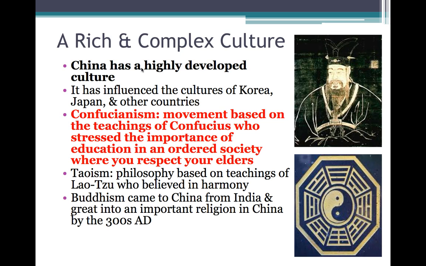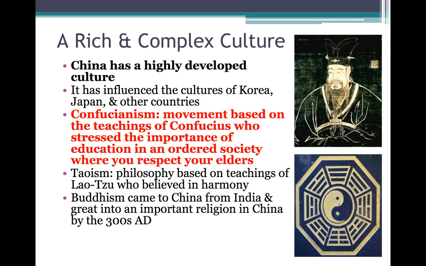It's influenced Korea and Japan and the other countries that surround it. One of the ways that it influences them is through Confucianism. You might have heard of Confucius, but Confucianism is a movement. It's not really a religion. It's a movement based on the teachings of Confucius. He stressed the importance of education and order in society, where you respect your elders.